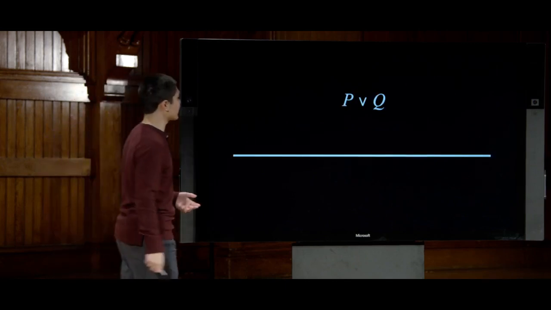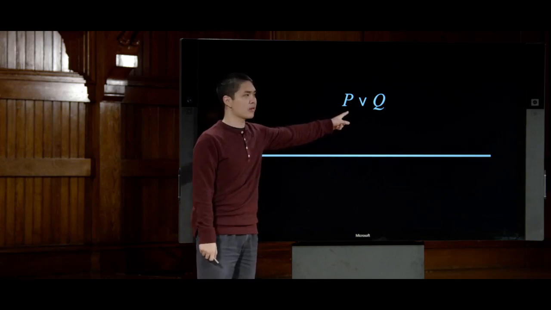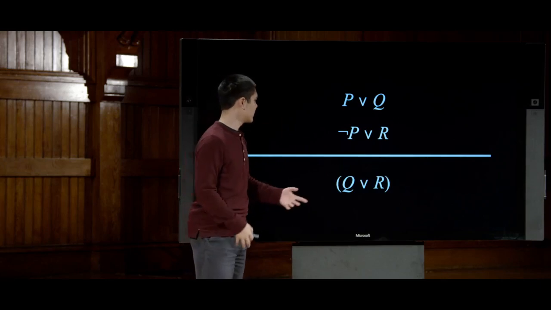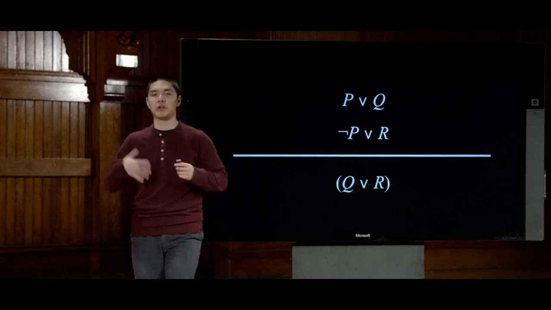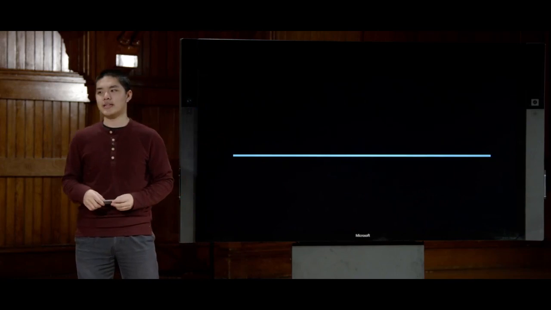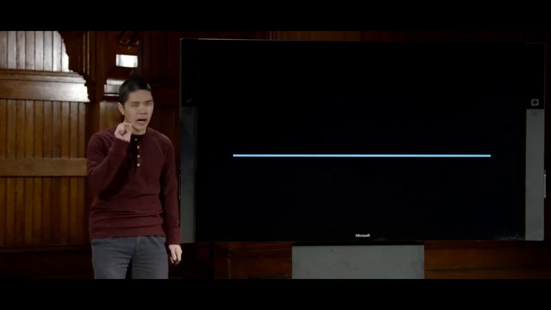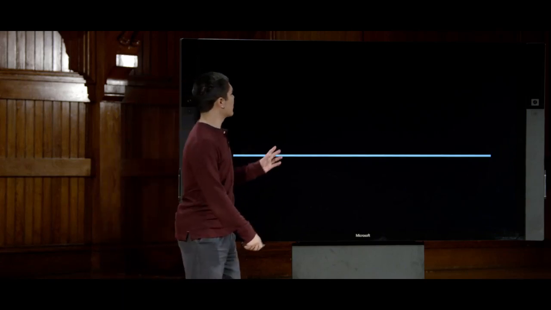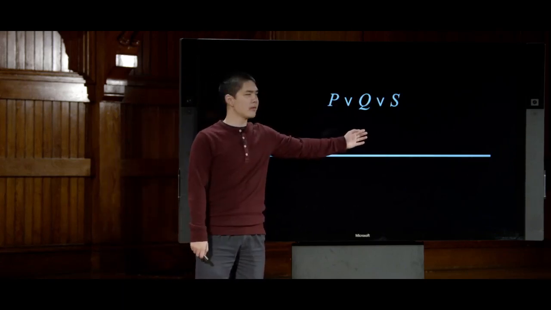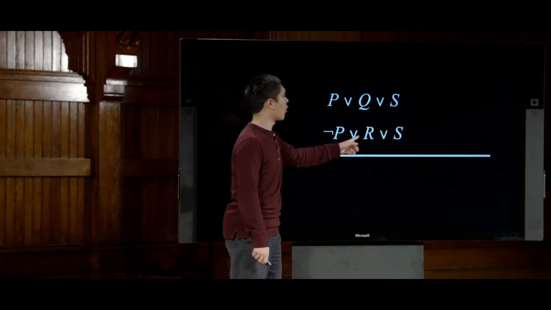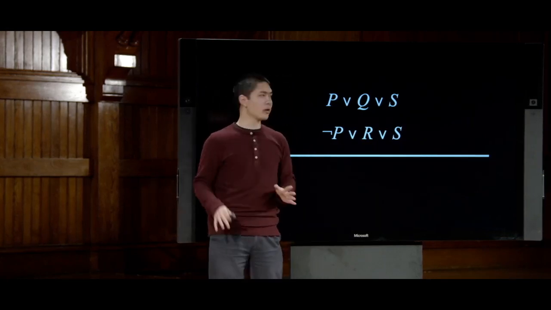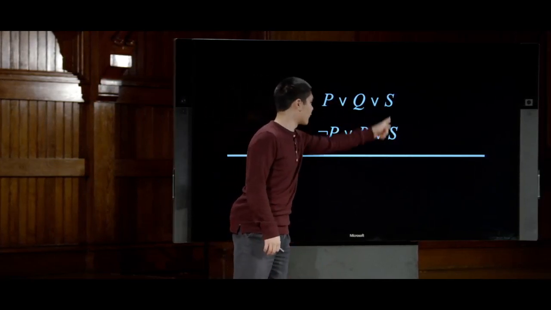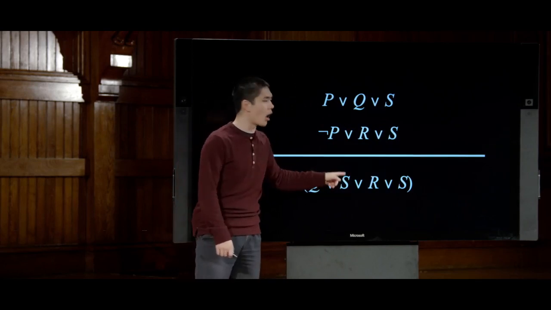And it's based on the same idea, that if I have P or Q, this clause, and I have not P or R, I can resolve these two clauses together to get Q or R as the resulting clause, a new piece of information that I didn't have before. Now, a couple of key points worth noting about this before we talk about the actual algorithm. One thing is that let's imagine we have P or Q or S, and I also have not P or R or S. The resolution rule says that because this P conflicts with this not P, we would resolve to put everything else together to get Q or S or R or S.